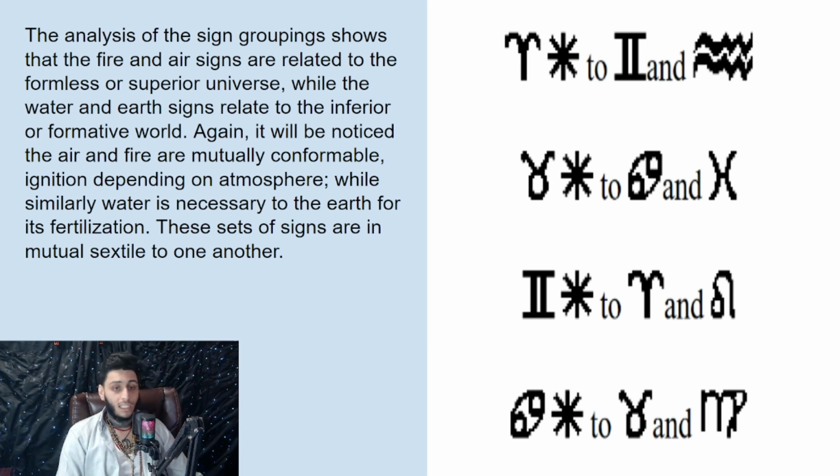We also know this in Chinese astrology as well, with the 5 elements that can cancel each other out, whether this be wood, metal, earth, fire, right? In the Chinese understanding. But in the astrological symbolism, it explains how these two are mutual. And in essence, it's a mutual sextile to one another.